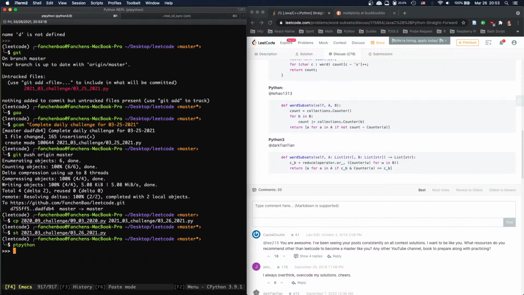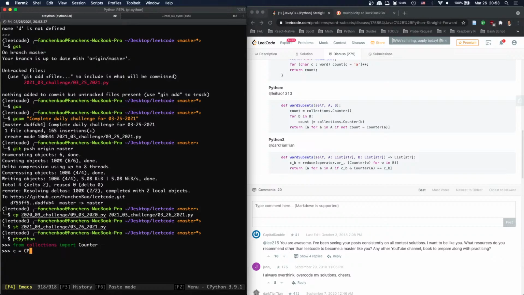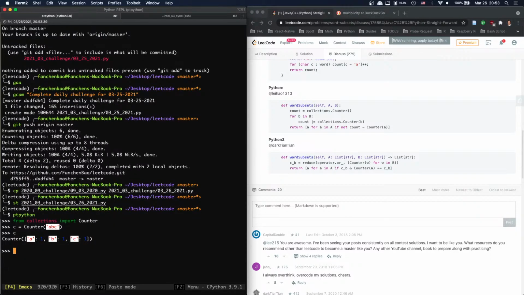All right, let's take a look. From collections import Counter. So C is going to be a counter of ABC. And then A is going to be a counter of AABB.